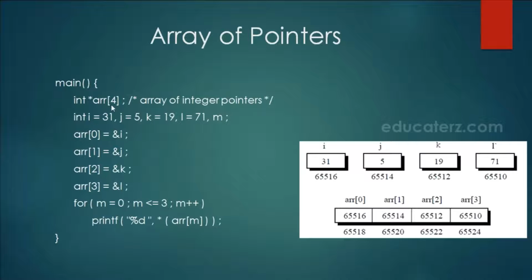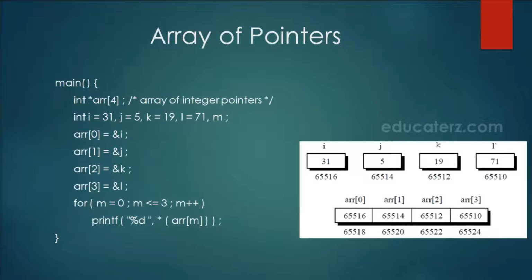So it will become array of pointer of type integer. So ARR here is an array which is of size 4 and every element of that array is an integer pointer.